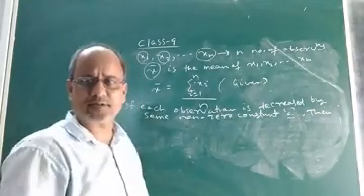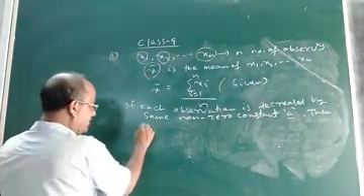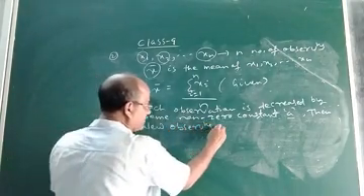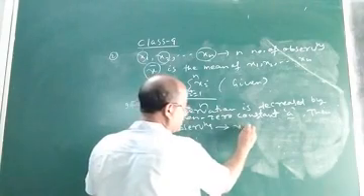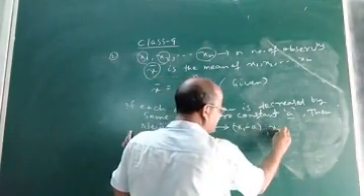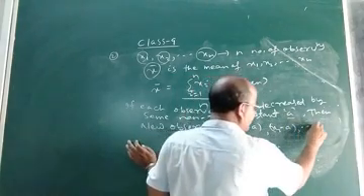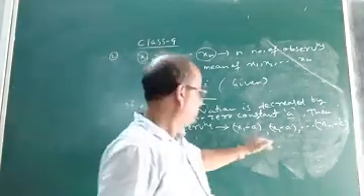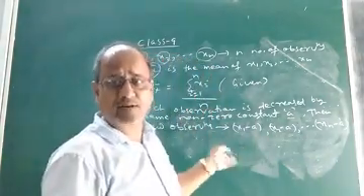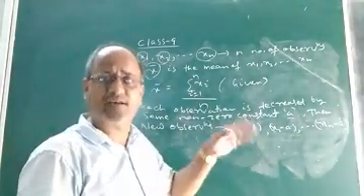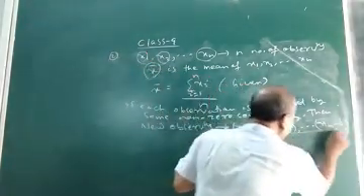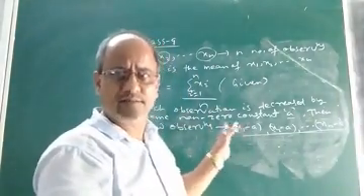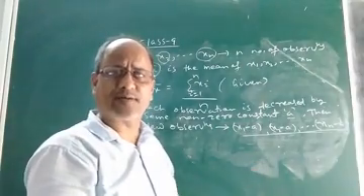First you find the new observations. What will the new observations be? They will be x1 minus a, x2 minus a, up to xn minus a. These will be the new observations if each observation is decreased by a, where a is any non-zero constant. Now children, if these are the new observations, then they will have some mean.